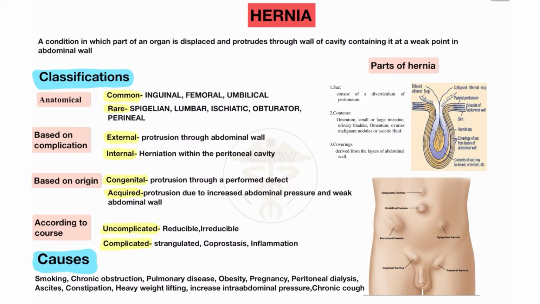Please learn sac, contents and covering. The covering is derived from the layers of the abdominal wall. Covering occurs from the layers of the abdomen. So the abdominal wall forms the covering of this hernia.